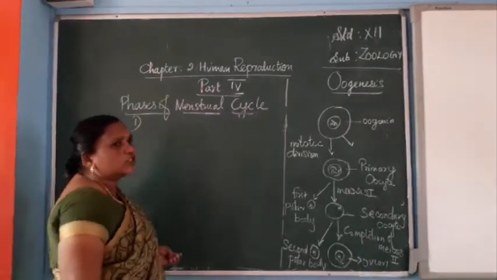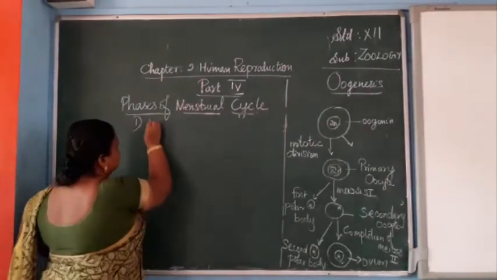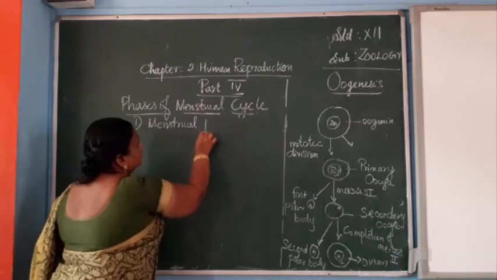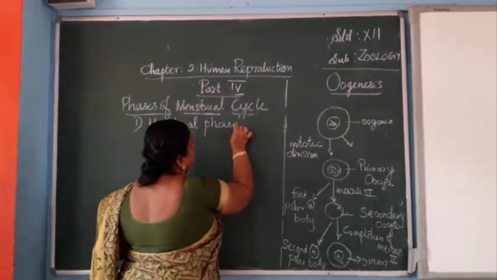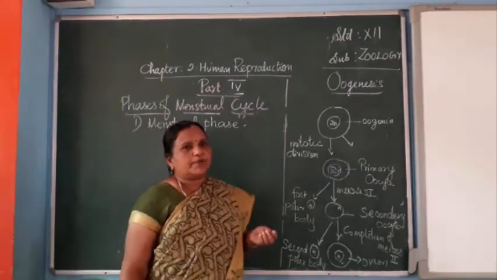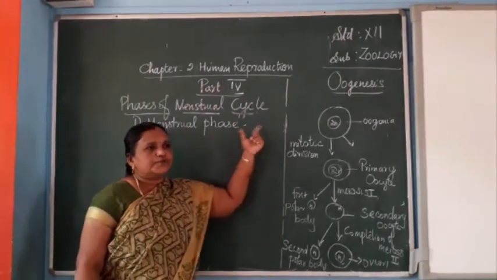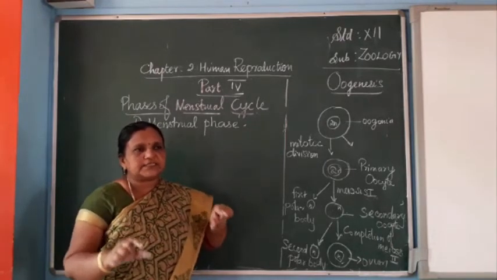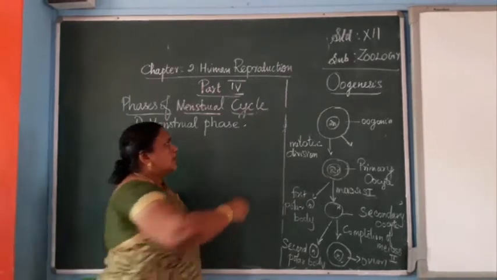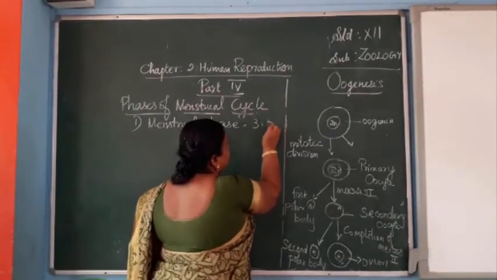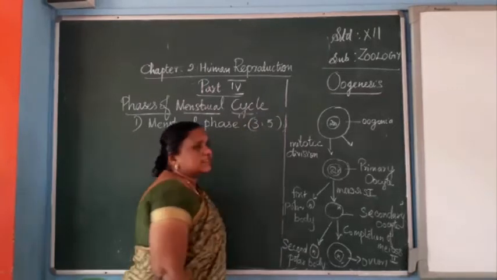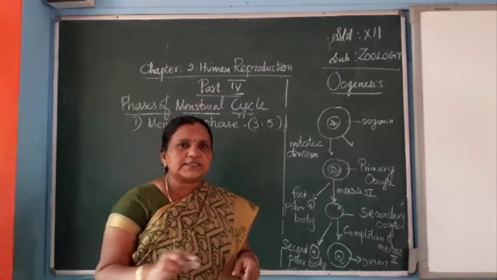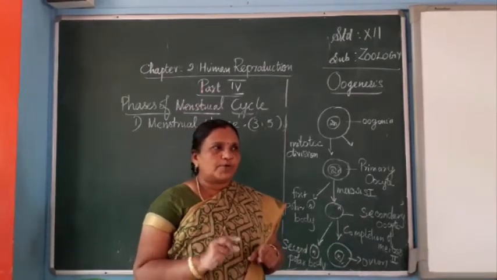First one is the menstrual phase. It starts from the 0 to 5th day, and on the 3rd to 5th day some changes will happen inside our organs. On the interior side of the endometrium, the blood vessels will start to break.